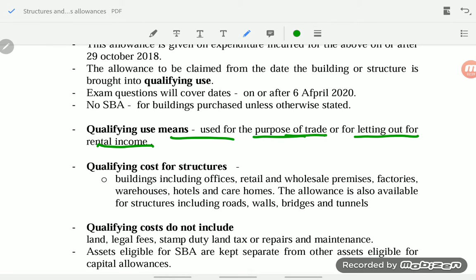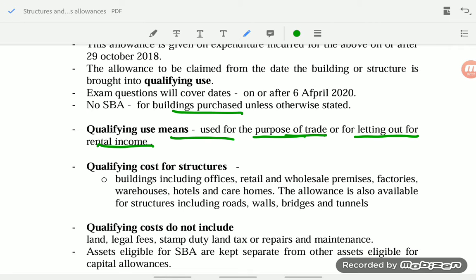Next one, for any buildings purchased, no SBA. This is only for those which they have constructed. Construction of the building, renovation to the existing structures, or extension to the buildings, all these are eligible. If they are buying the building, it is not eligible unless it is mentioned in the question that they are eligible for SBA.